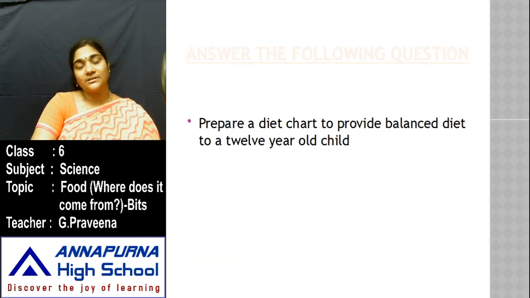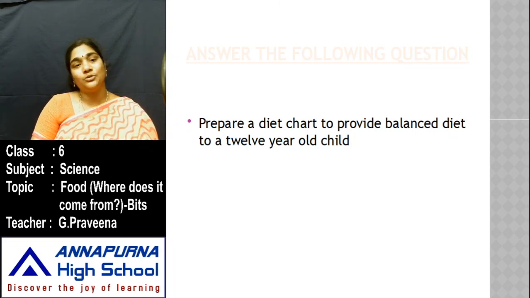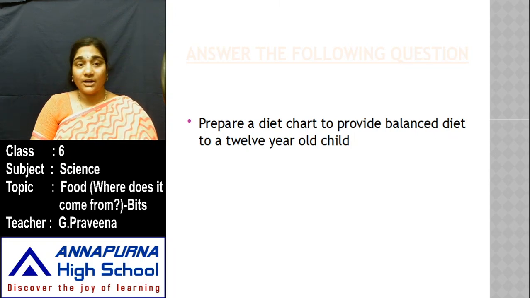Yes, now children, you just try to prepare a diet chart to provide a balanced diet to a 12-year-old child. See that the diet that you are preparing should consist of all the kinds of components in it. So you should see that it is a balanced one, so that your diet should include a carbohydrate, protein, fat, vitamins and minerals. So prepare a balanced diet for a 12-year-old child. Thank you.